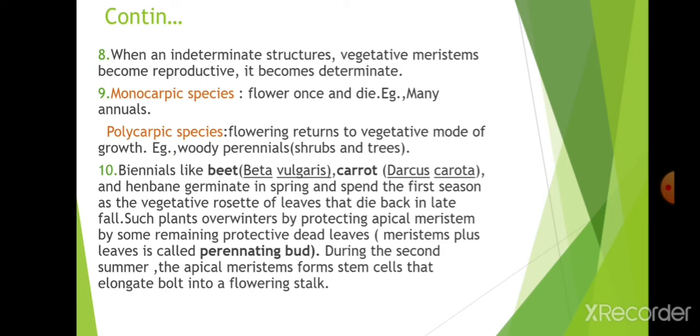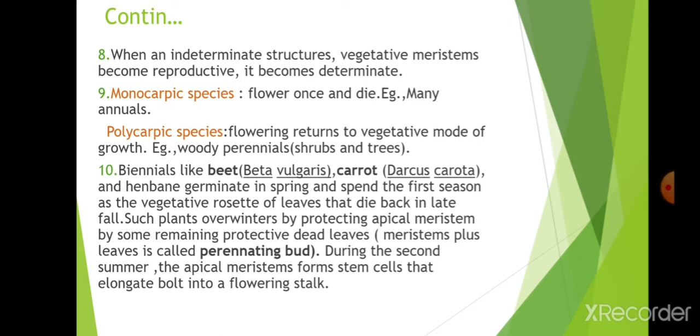These are vegetables that we eat. Beet and carrot, when winter comes, will die. The leaves will die, but to protect the apical meristem, the meristem plus the dead leaves that are present is called a perennating bud. During the second summer, the apical meristem forms stem-like cells that elongate and bolt into the flowering stage, a flowering stalk. Now the leaves are dead, but the apical meristem forms stem cells.